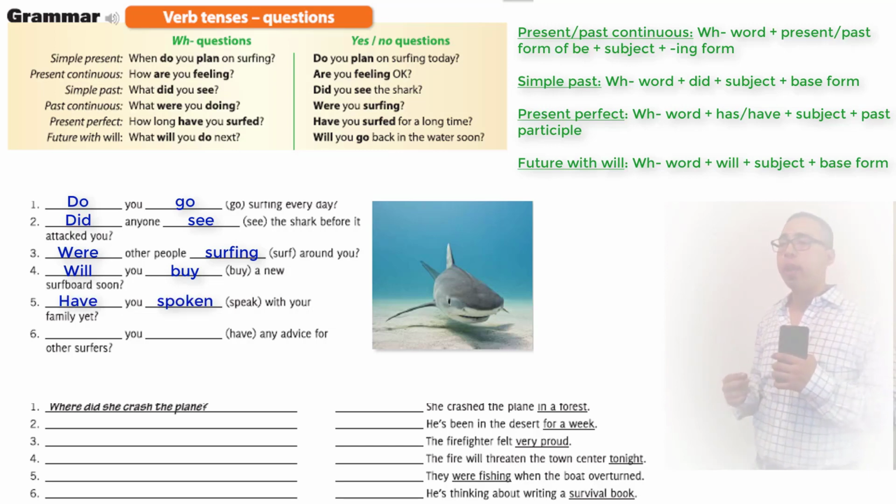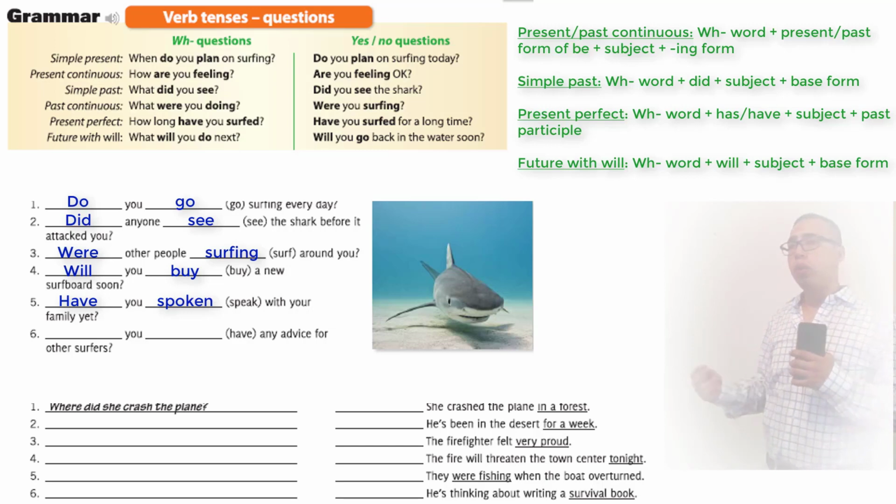Number 5, have you spoken with your family yet? We use have because it's in the present perfect. Have you spoken? We changed the verb, but since it's an irregular verb, we don't add an ed to the end. We completely change the word. And in this case, it can be spoken. Have you spoken with your family yet? To make it in its past form.